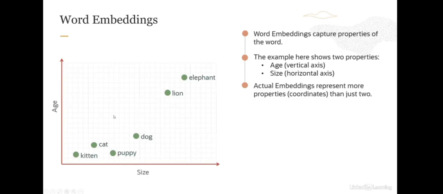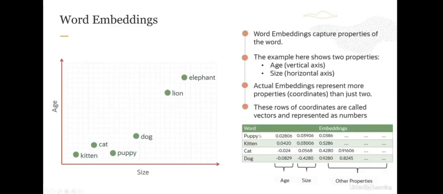Now actual embeddings represent more properties or coordinates than just the 2 shown here, age and size. These rows of more than 2 coordinates are called vectors and are represented as numbers. If we take a word like puppy or kitten, you can see it has multiple numbers associated with it. Some of this is quite intuitive, like age or size, which we convert into a numerical representation, but there might be some other properties which are shown here.